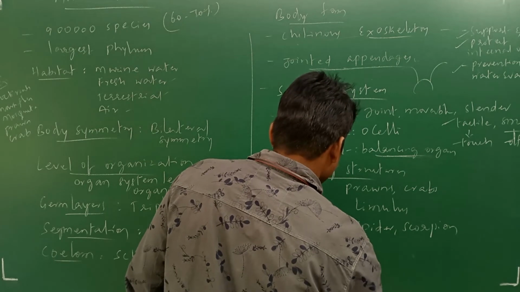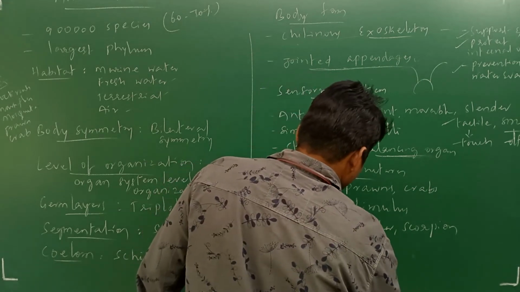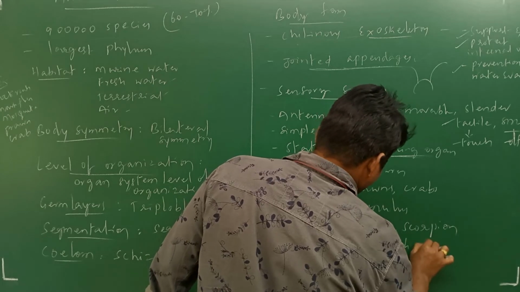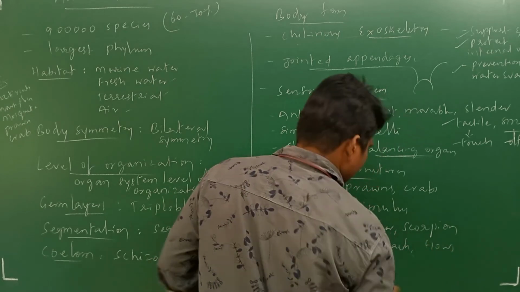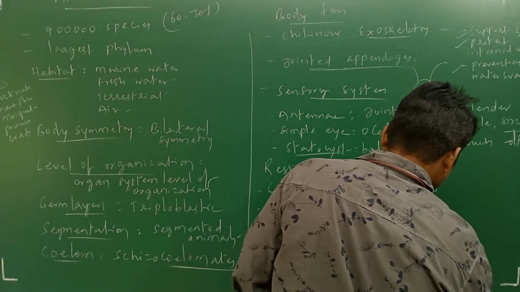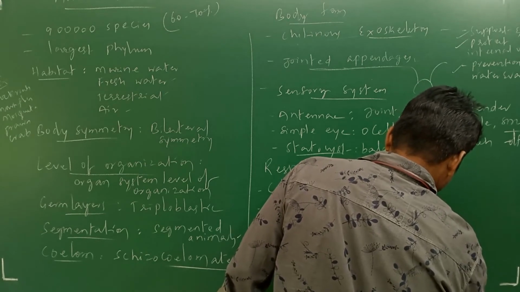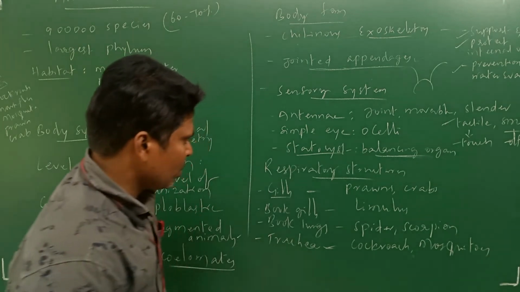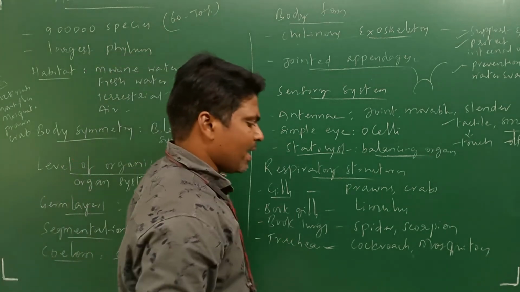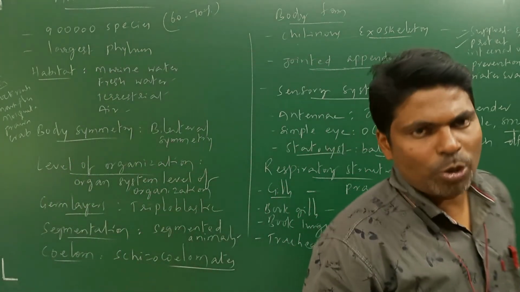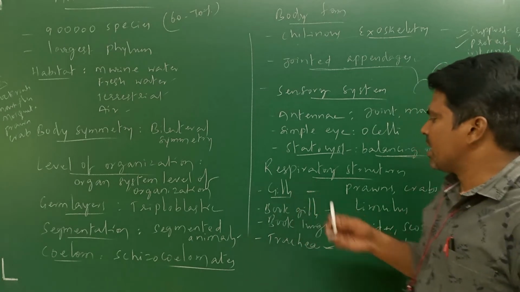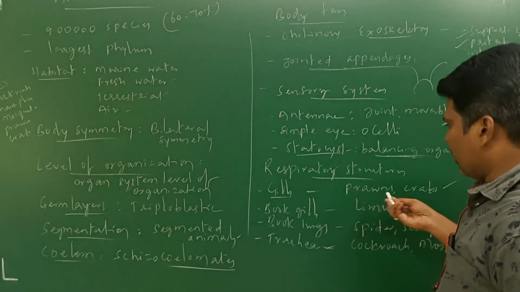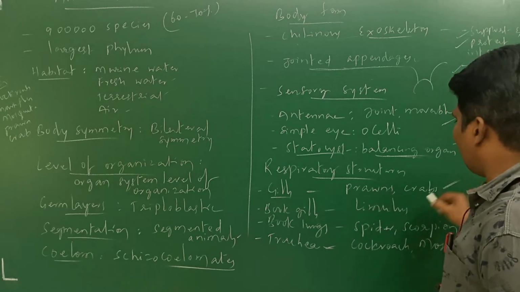Next, if you take the tracheal system, you observe it in cockroaches, houseflies, mosquitoes. So in the respiratory system of these arthropod animals, gills are responsible for respiration, with prawns and crabs as examples.